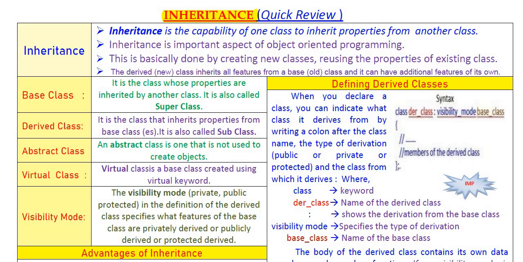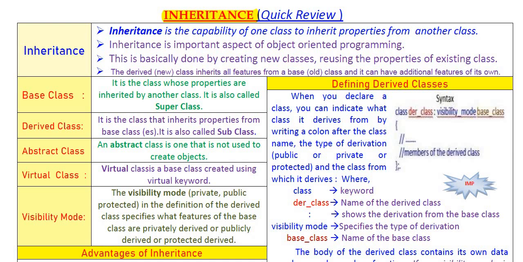You will get 2 questions of 1 mark, 1 question of 2 marks and 1 question of 5 marks. So total you will get 4 questions for 9 marks. So this is a very easy chapter.